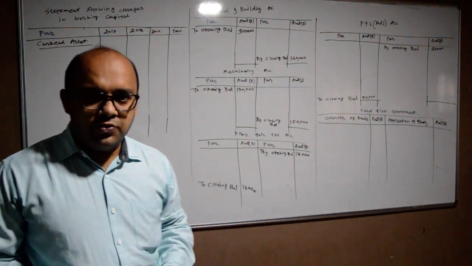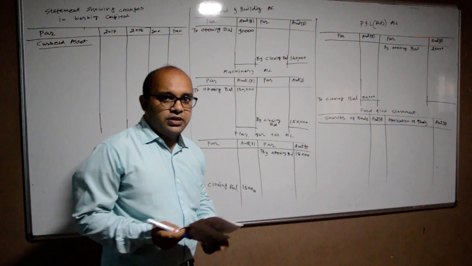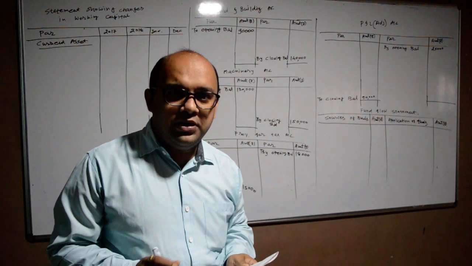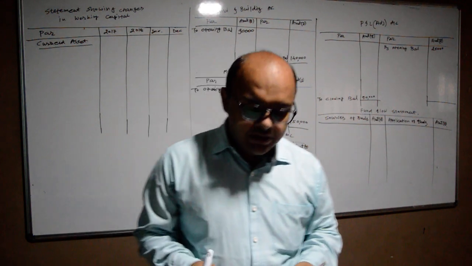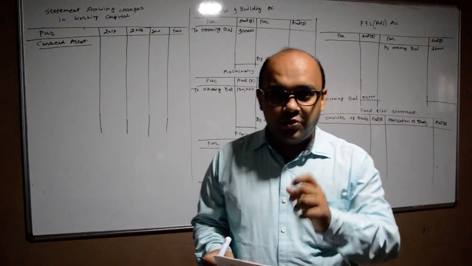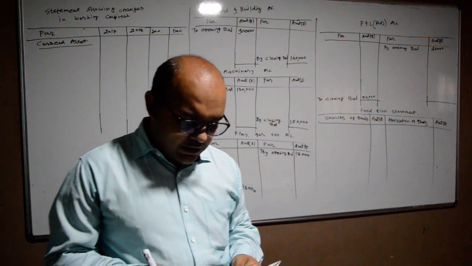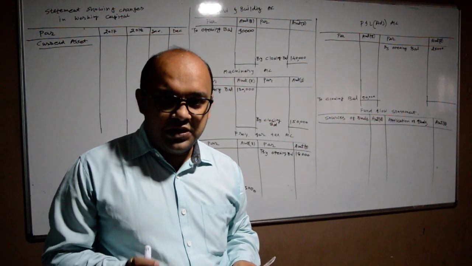Two fixed asset accounts are prepared. From your point of view, the question will be: sir, you have prepared only the land and building account and machinery account, but for patents and furniture adjustment information is also provided. I want to answer that: patents of rupees 50,000 in 2017, please check that.